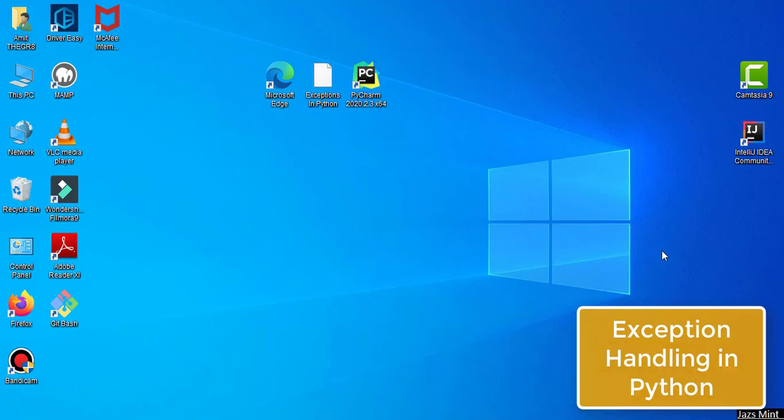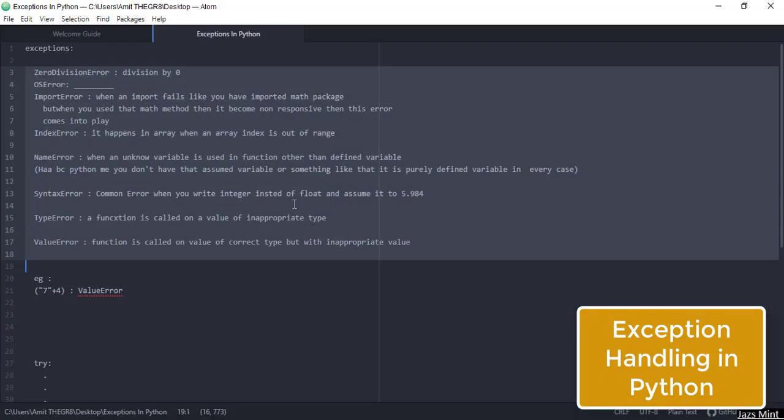But there are many different kinds of exceptions when it comes to Python, which is not so much the case in Java or C++. That is one of the reasons Python is called a dynamic programming language, because it has the capability to deal with all the exceptions and print them out without crashing the program. The main purpose of dealing with exceptions is to prevent the program from crashing. We'll deal with all the exceptions one by one.